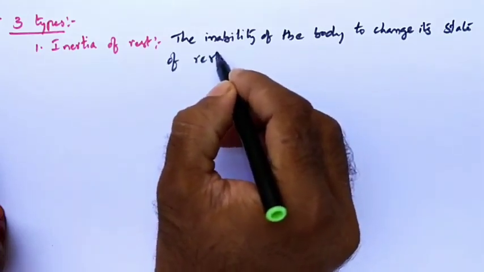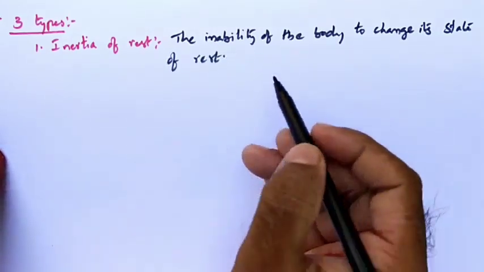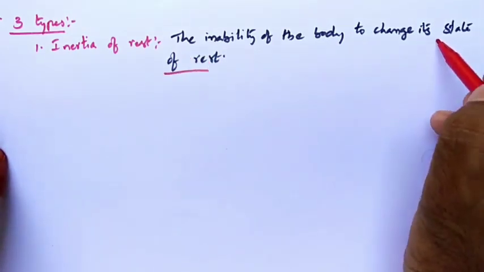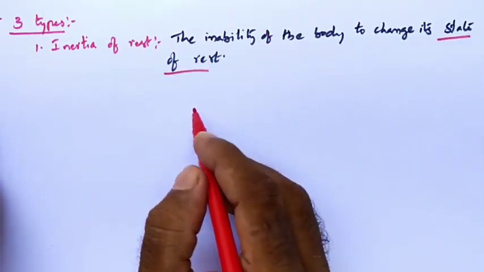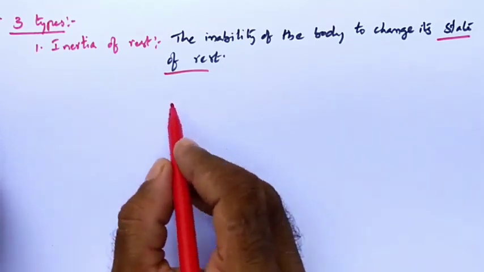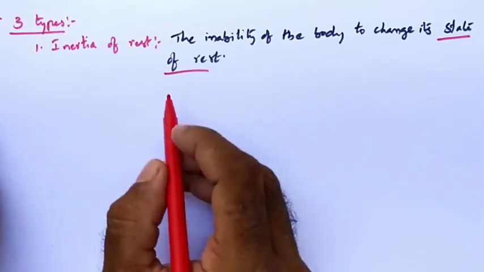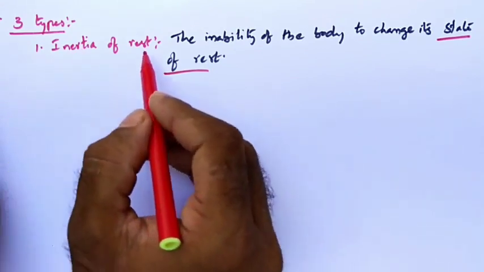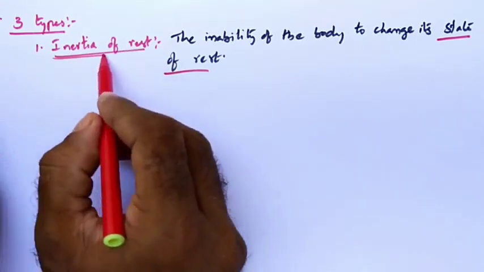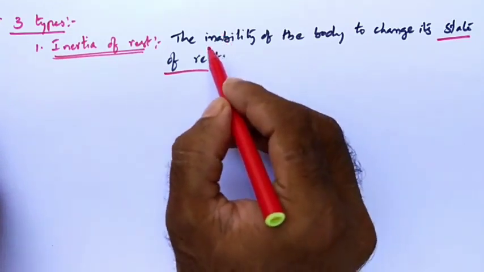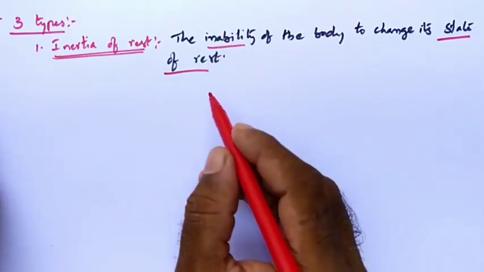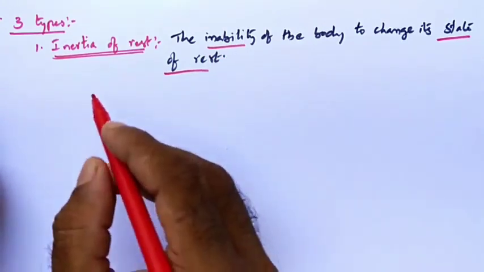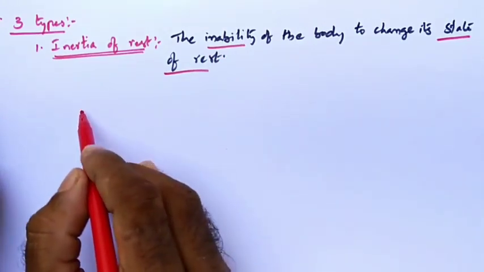Simple. That means if a body is in the state of rest, it tries to stay in the state of rest only. Even though you apply force, it tries to be in the state of rest, like a lazy person. So that is known as inertia of rest. What are the examples of inertia of rest?